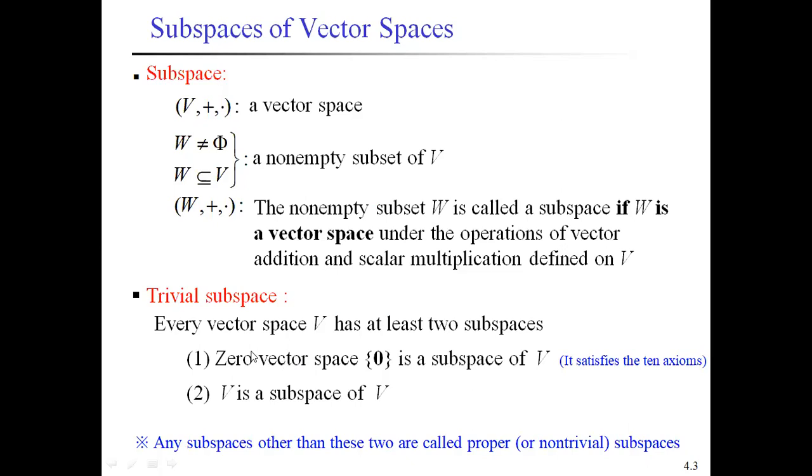This is very important, note it down. Every vector space V has at least two subspaces: one is the zero vector space and the other is V itself.